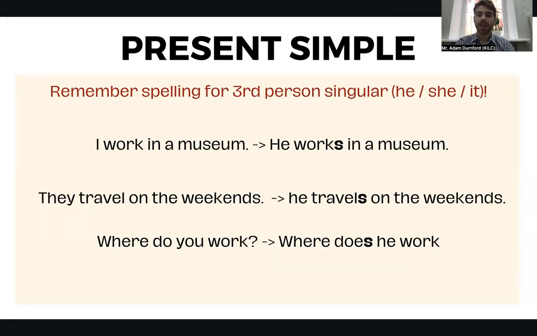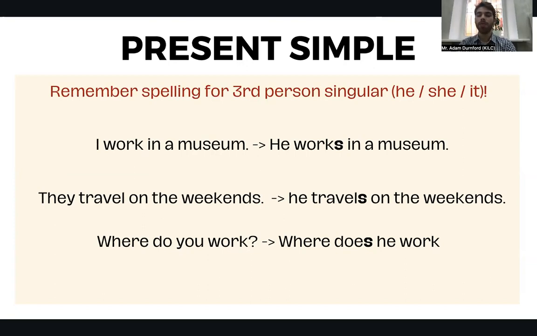Now, it's important that you remember the spelling for the third person singular. That will be he, she, and it. Now, in English, he, she, and it will always be a bit strange compared to all of the other conjugations, and it will usually be different. So, for example, we have I work in a museum, but he works in a museum.